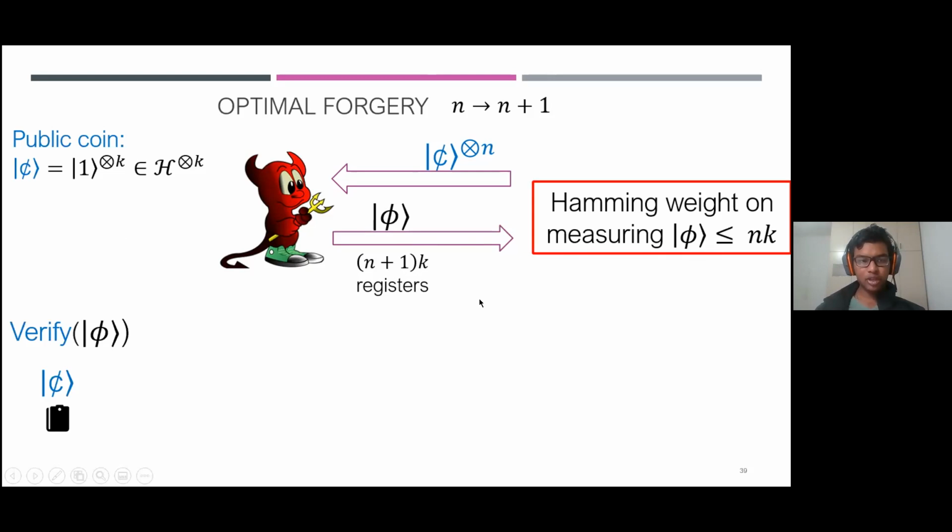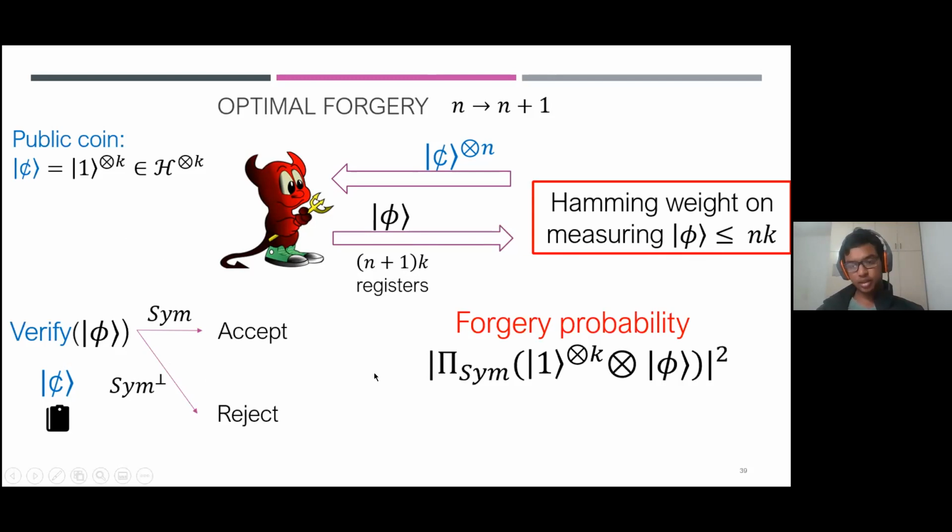And again, what happens when you try to verify? You take out a cent from your wallet and you do this verification. You either reject, that is, it collapses to the orthogonal subspace of the symmetric subspace, or you accept, in which case the acceptance probability is basically this overlap, and hence the forgery probability of this forger is given by this expression. This is what the adversary is trying to maximize over phi, and he has the following constraint.